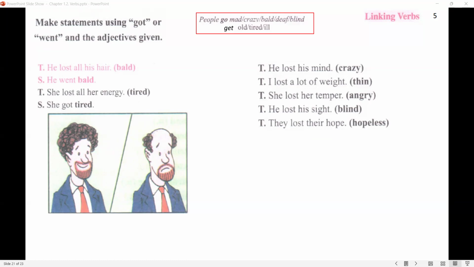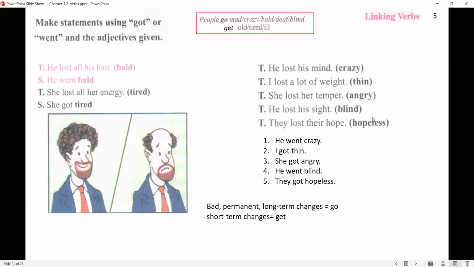All right. Here goes the first answer. He lost his mind. He went crazy. I lost a lot of weight. I got thin. She lost her temper. She got angry. He lost his sight. He went blind. They lost their hope. They got hopeless. So bad, permanent, long-term changes: go. Short-term changes: get.